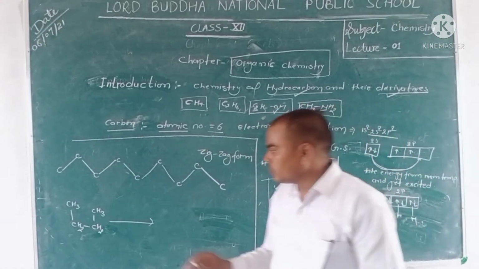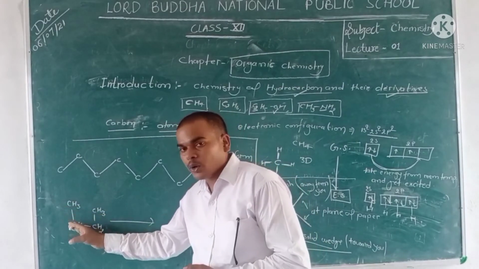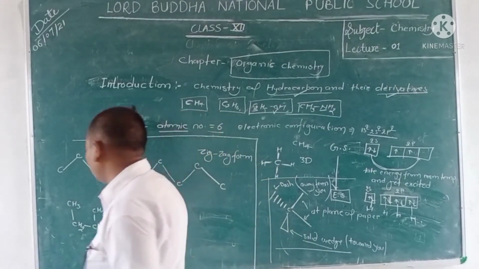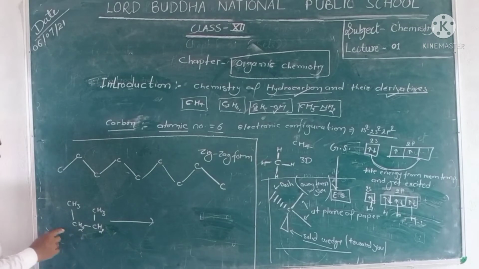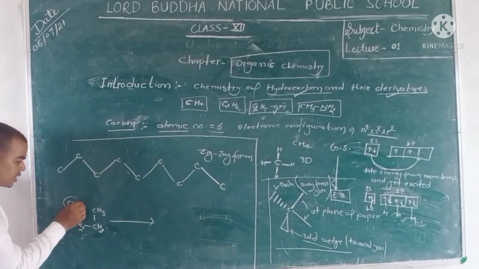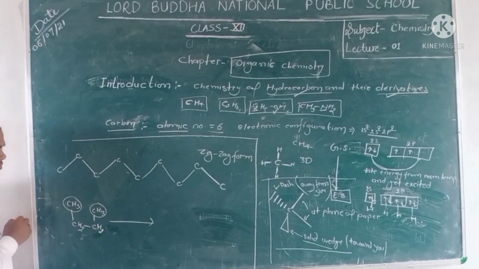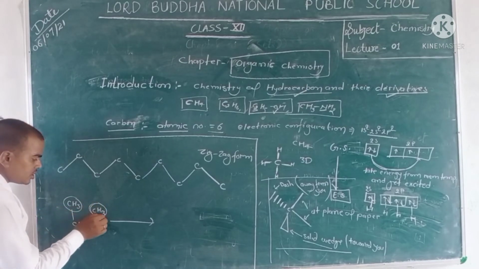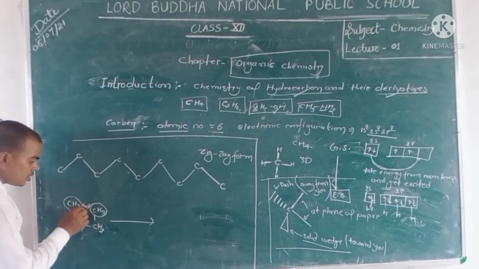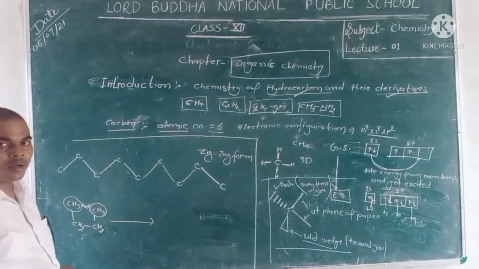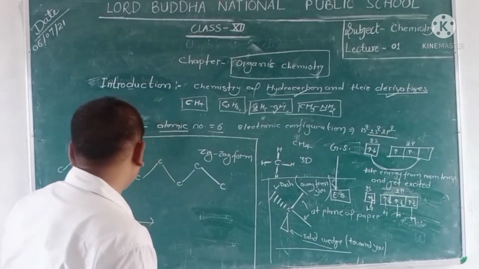We say that the structure of hydrocarbons is not stable because the methyl groups present at the ends of the hydrocarbon repel each other.